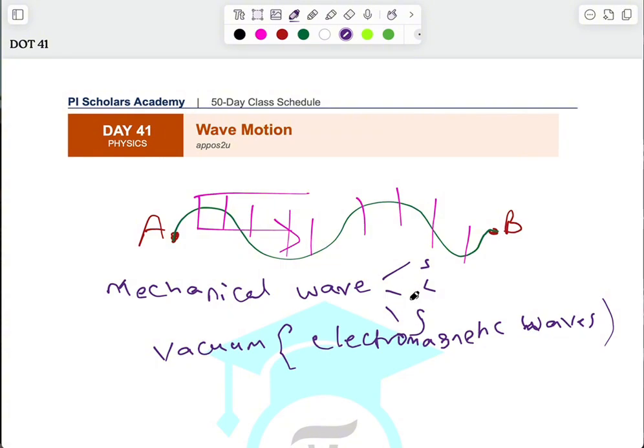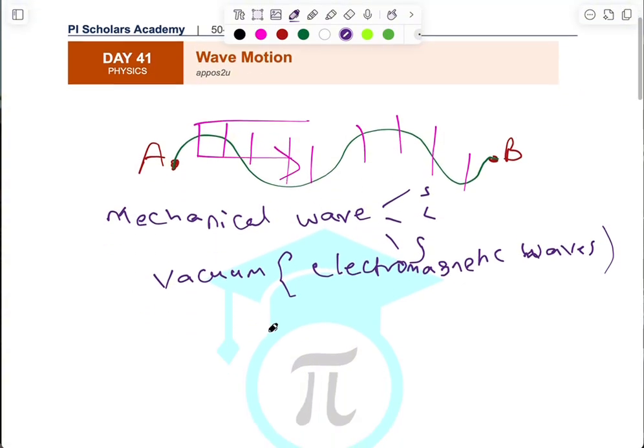Electromagnetic waves, these ones are all your electromagnetic. There's a spectrum we call the electromagnetic spectrum, like your visible light ray, your radio wave, your X-ray, your gamma ray. All of these have electromagnetic waves, and they travel through vacuum. But you see these mechanical and electromagnetic waves as well, some of them are also classified based on the way they move from their source. That is their vibration relative to their direction of travel.